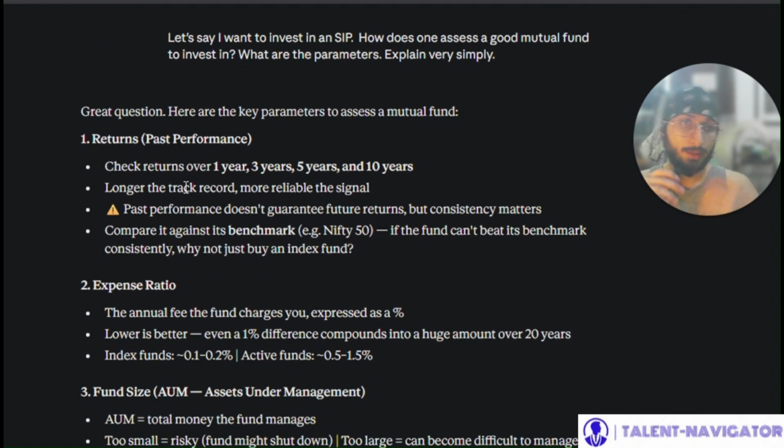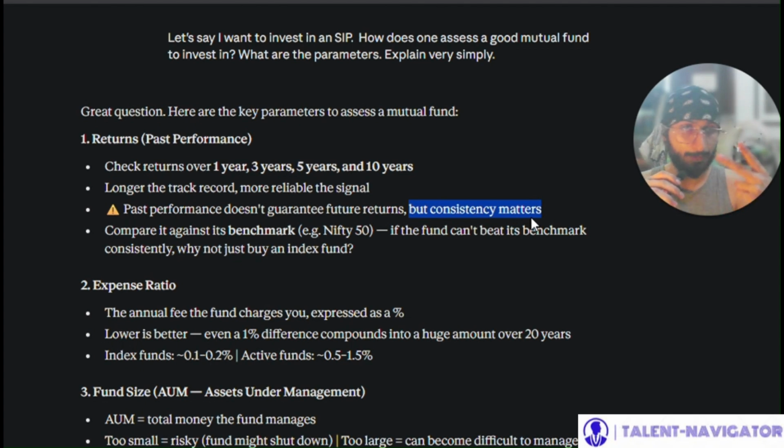So the key parameters to assess a mutual fund, firstly, is returns. That is the past performance. So check returns over 1 year, 3 years, 5 years, and 10 years. The longer the track record, the more reliable the signal. Past performance doesn't guarantee future returns, so you should be careful in that. This is a warning. But consistency matters, and compare it against its benchmark, for example, Nifty 50. If the fund can't beat its benchmark consistently, why not just buy an index fund?